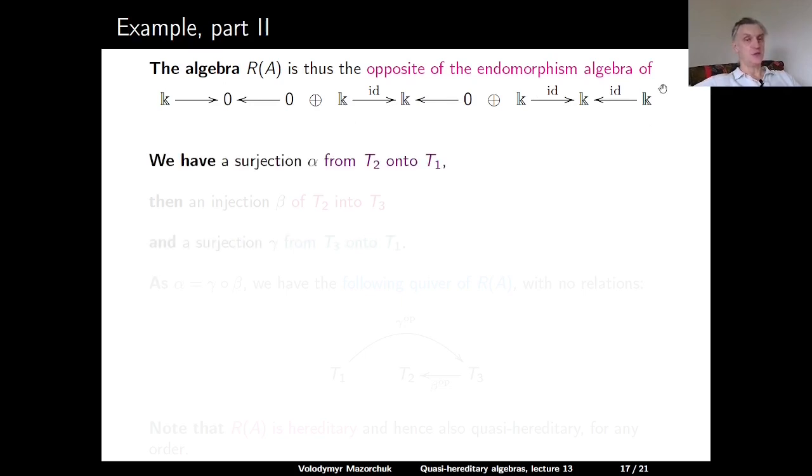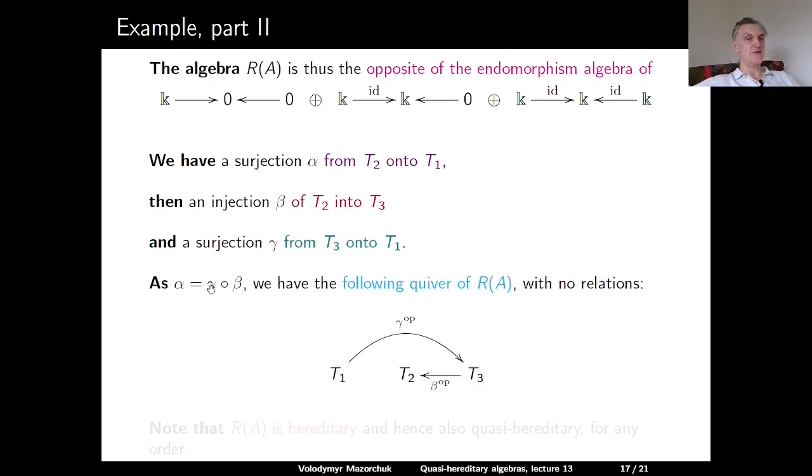If you look at the endomorphism algebra of this module, we see a surjection alpha from T2 onto T1, so we can kill this vertex and go from T2 to T1. We can embed T2 into T3, we call this beta, and we can actually project T3 onto T1 by killing the vertices 2 and 3 in T3. Note that alpha is equal to gamma after beta, so we can forget about alpha, and we get that R of A is the path algebra of the following quiver with no relations.